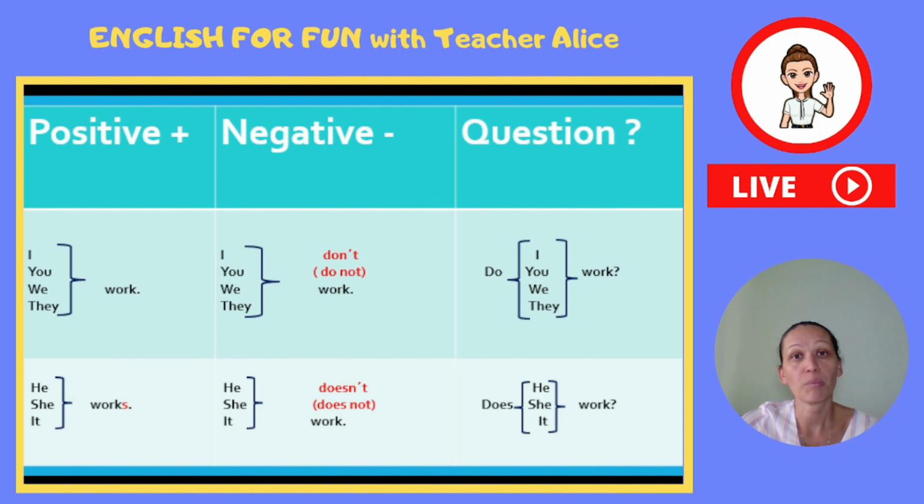Let's move on and let's talk about negative sentences. If you want to say something in negative form, in this case we need to use the auxiliary verb do plus not, or does plus not. Again, with subjects I, you, we, and they, we say don't. Don't is the short form of the verb do plus the particle not. Do not, don't. So I don't work.